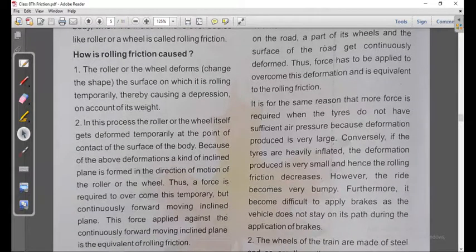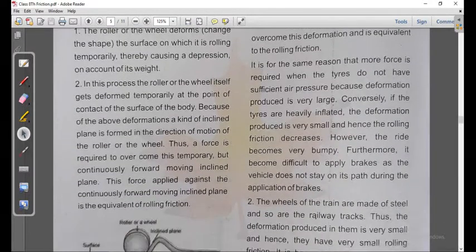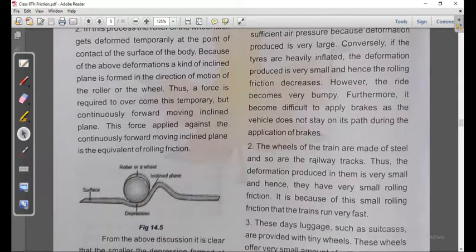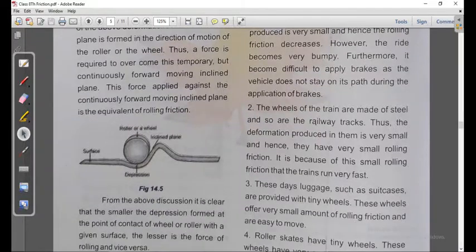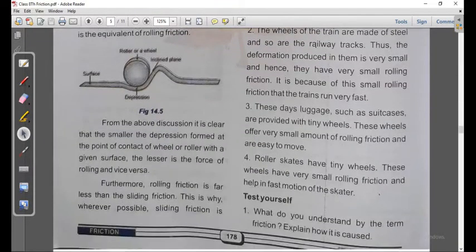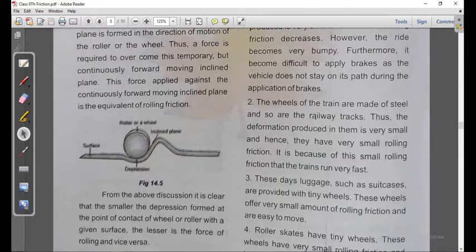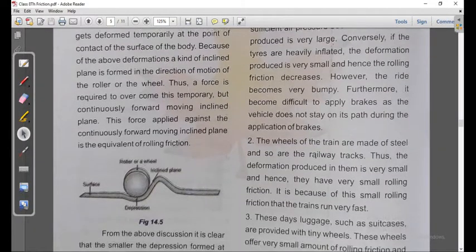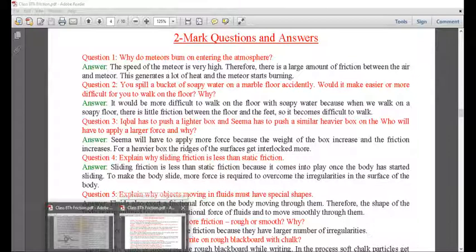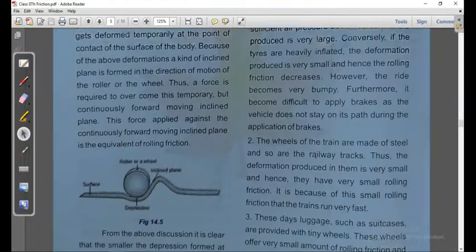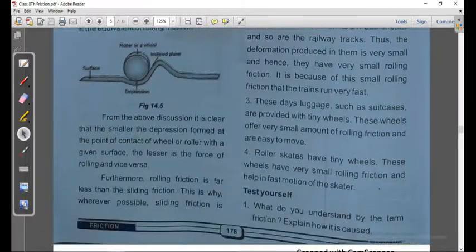Because of the deformation, for example, if a wheel rolls on a surface, the surface bends and depresses a little, and then the wheel rolls on it. Thus, this force applied against the continuous forward moving inclined plane is the equivalent of rolling friction.